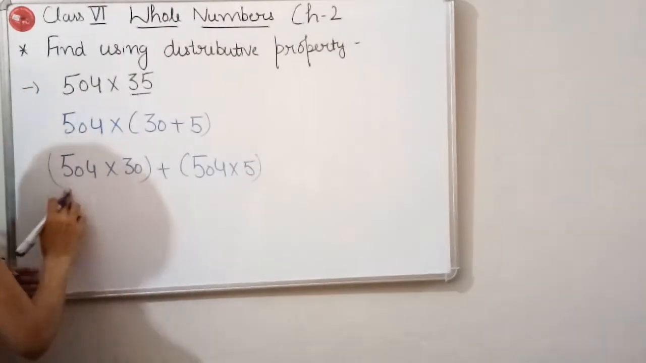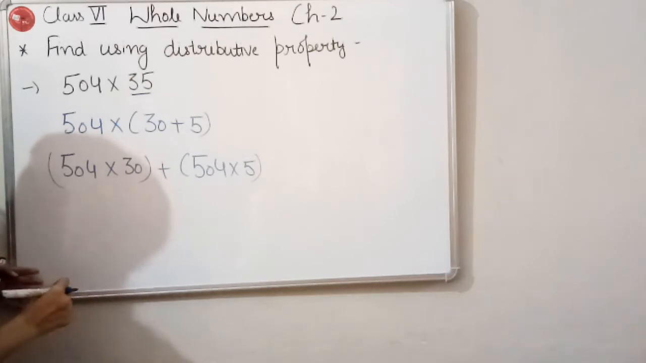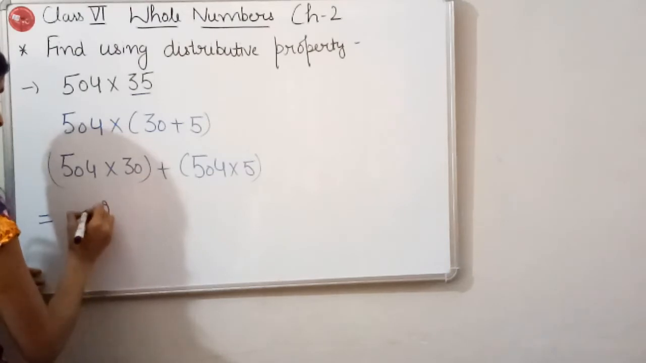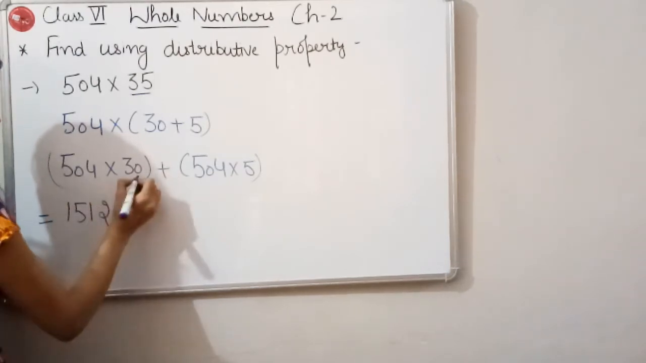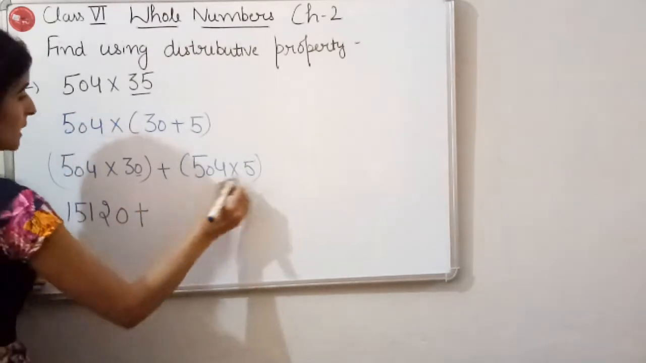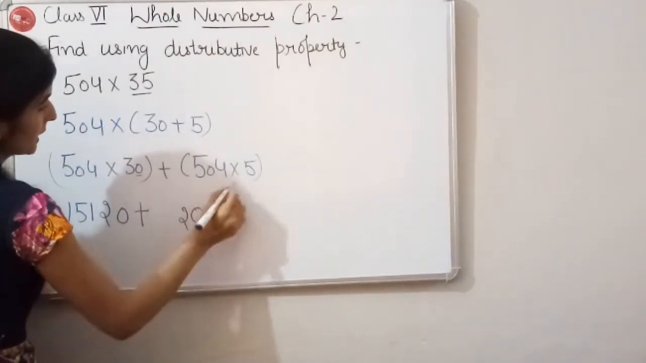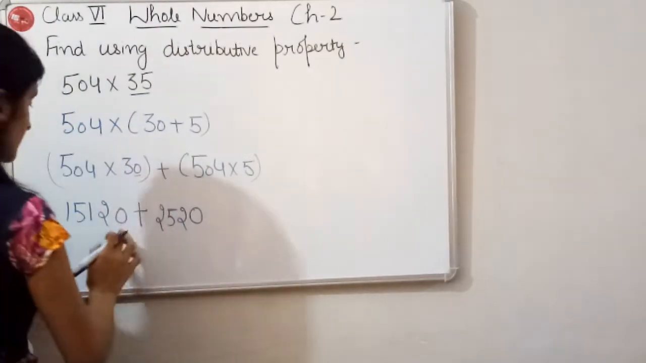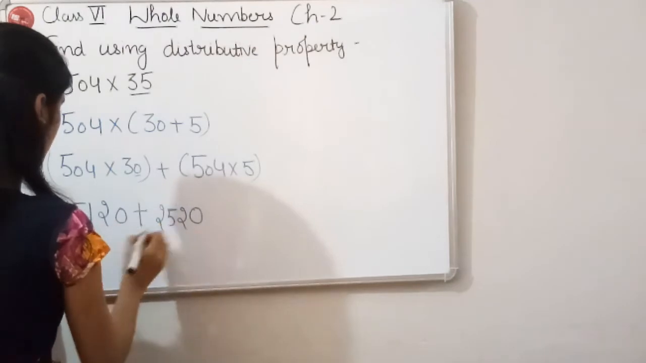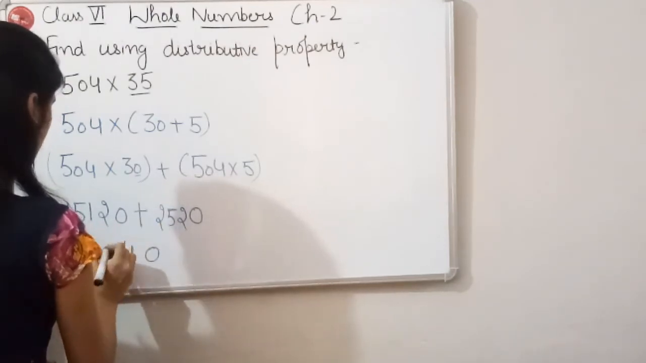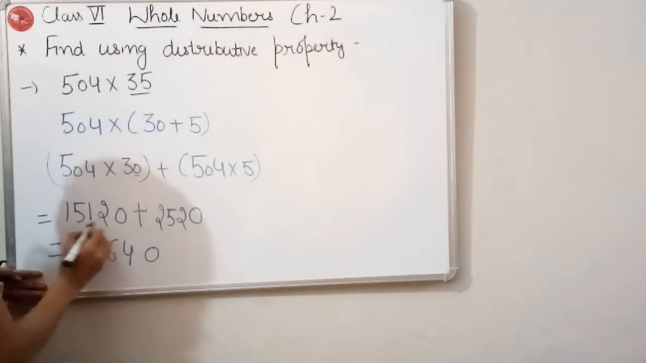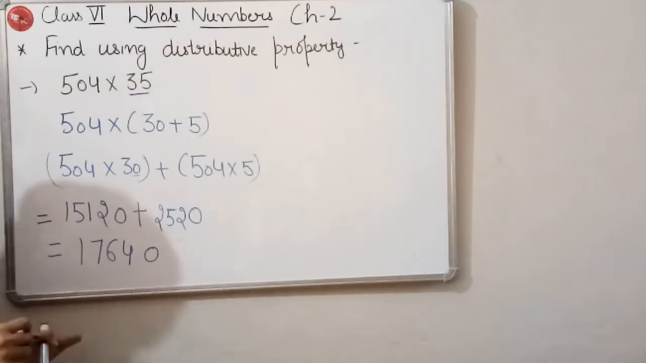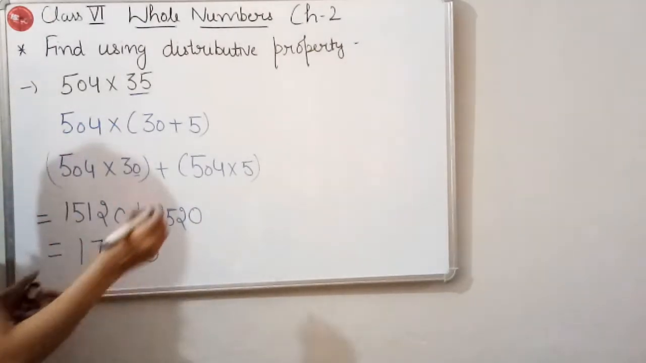Fine. So when we multiply this by 30, what will we get? 3 fours are 12, 3 fives are 15 and this one 0, plus 5 fours are 20 and 5 fives are 25. Now we have to add: 0 plus 0 is 0, 2 plus 2 is 4, 5 plus 1 is 6, 5 plus 2 is 7 and this 1. So children, here we have used the distributive property. We can solve this by one more method.